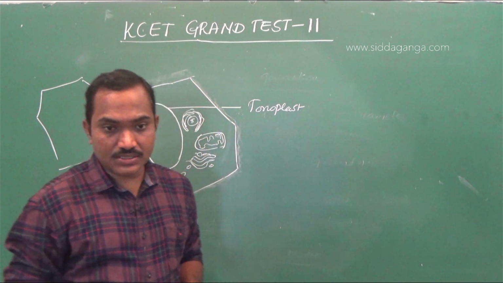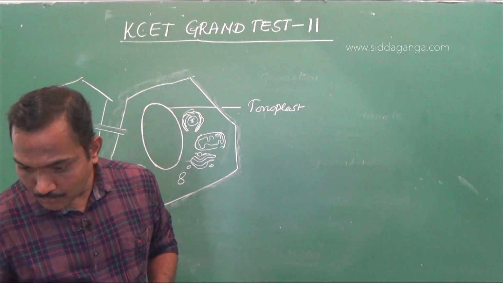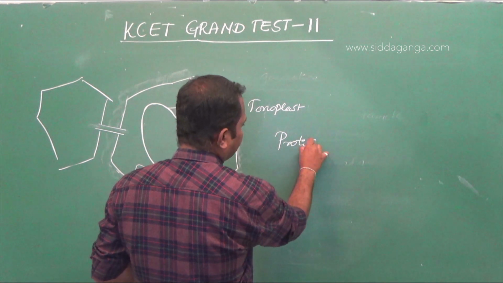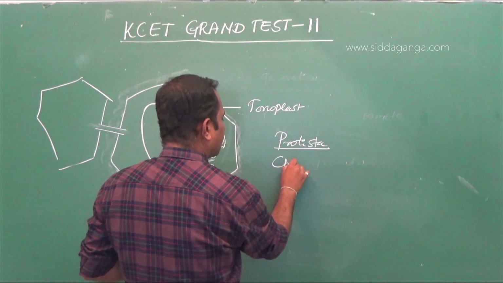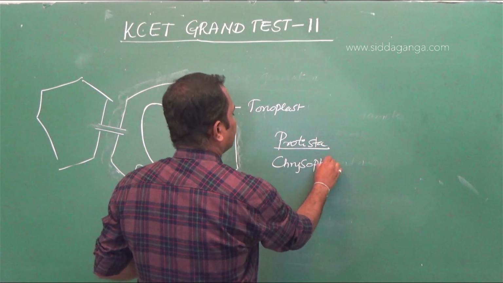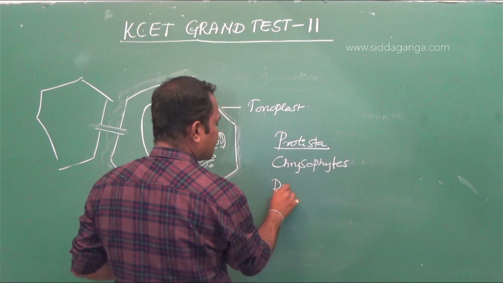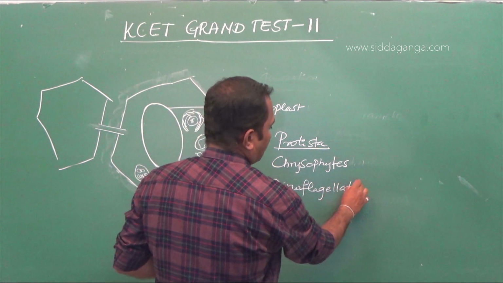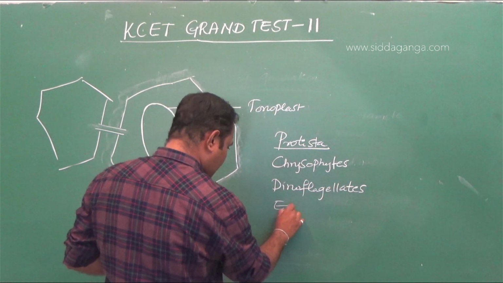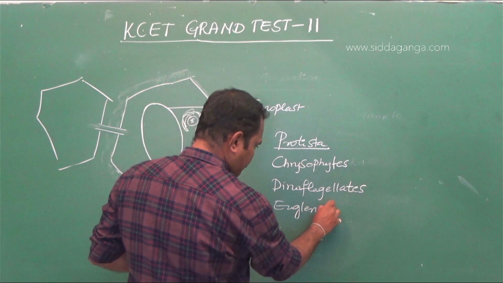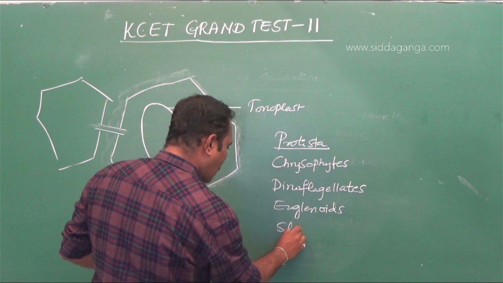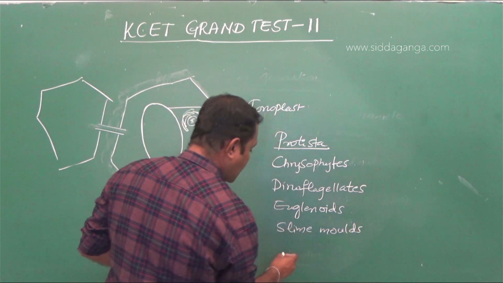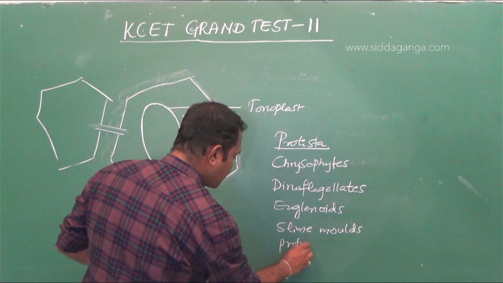And slime mold is nothing but a division under the protistans. So the protista have divisions such as chrysophytes, dinoflagellates, euglenoids, then slime molds, and protozoans.